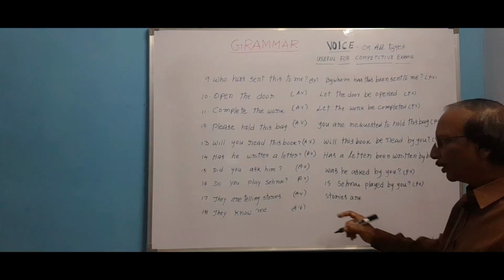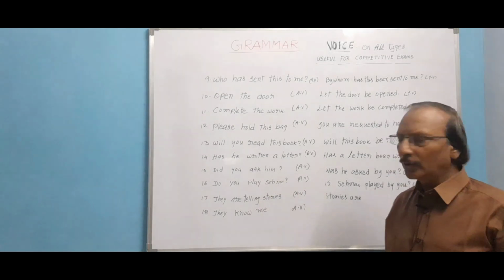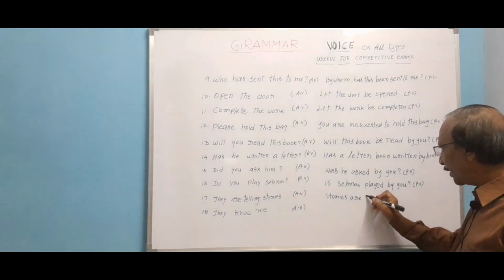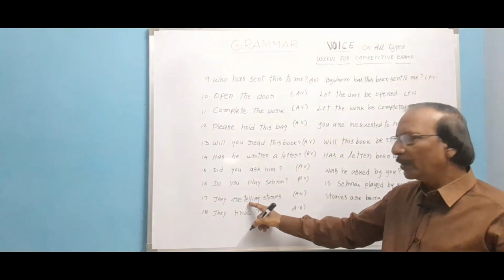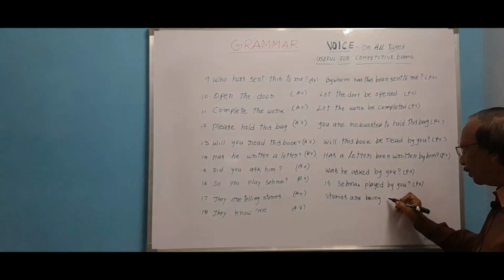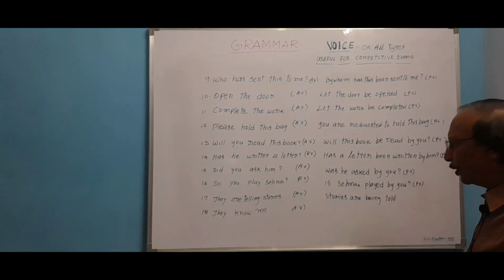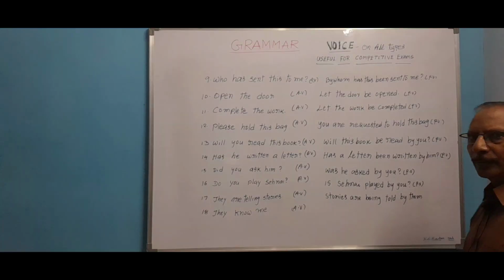Stories are. The whole sentence is in present continuous, verb plus ing form, that is why we have to write being. The stories are being. Tell is the main verb: tell, told, told. The stories are being told by them. Full stop.